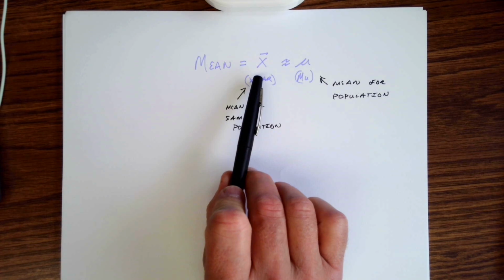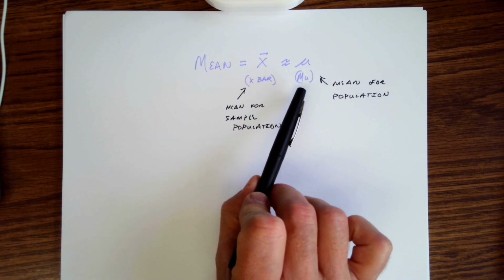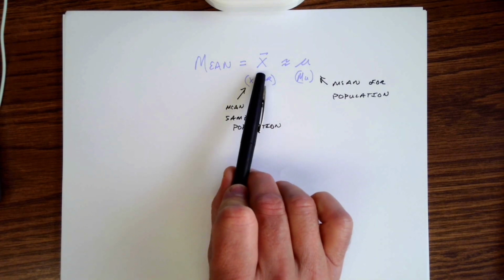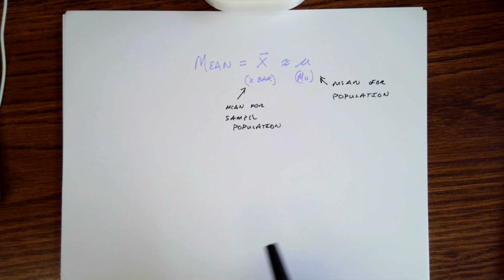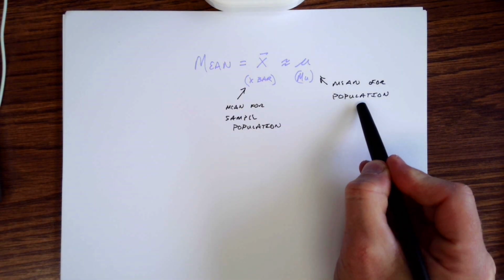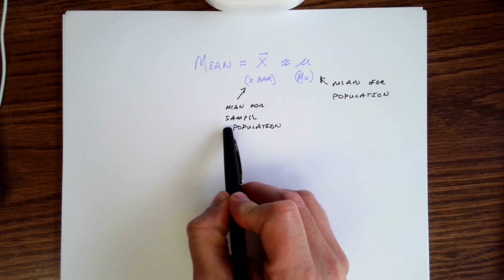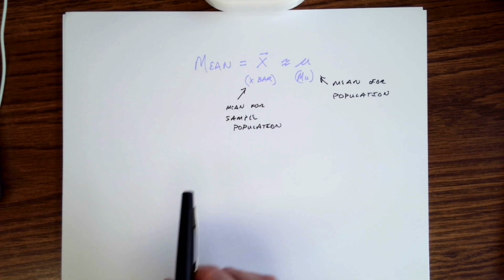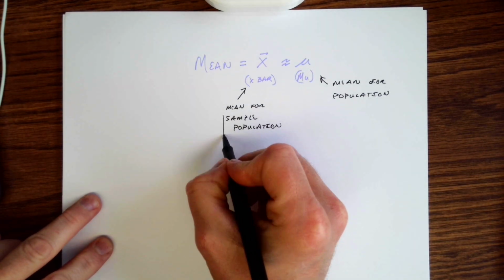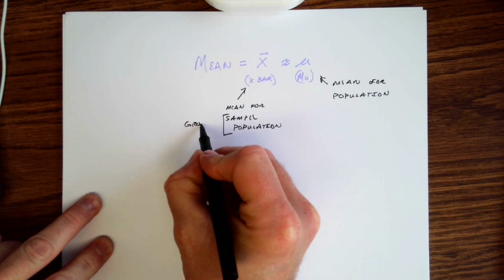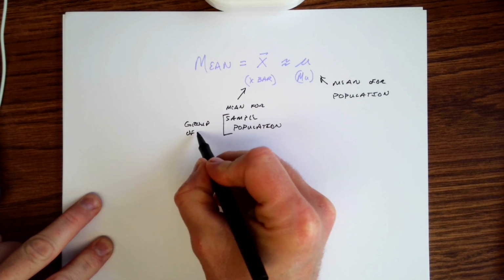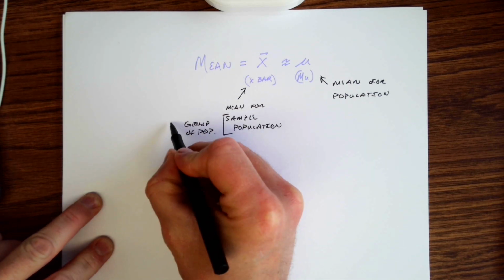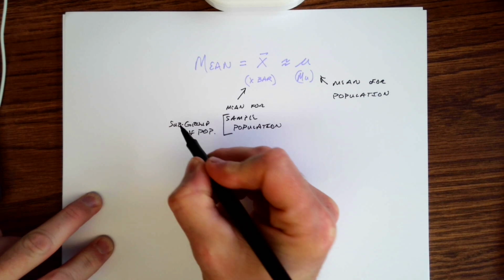Okay, so X bar is, and I'm taking a little bit of liberty here with this definition, but X bar is essentially the estimator for mu. This is our mean for our population. This is the sample mean for our population, or the mean for our sample population. And when we say sample population, what we're talking about here is a group of the population. Okay, and actually I should put the word subgroup in front of that.